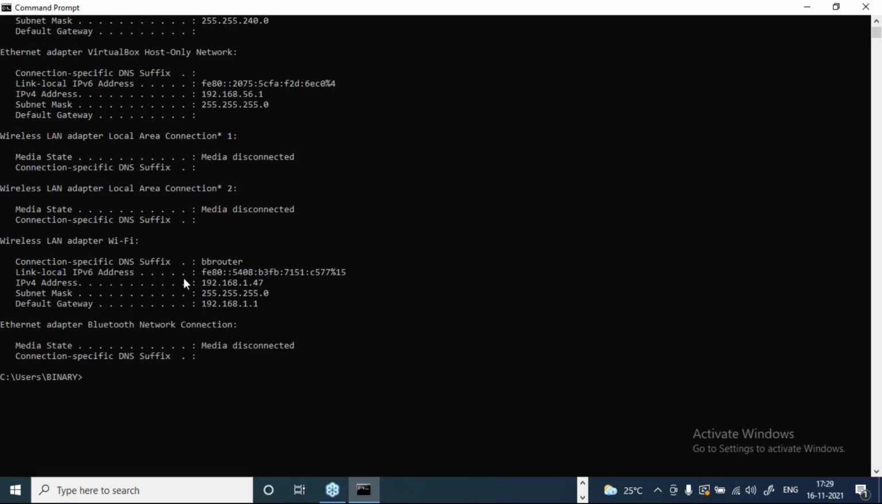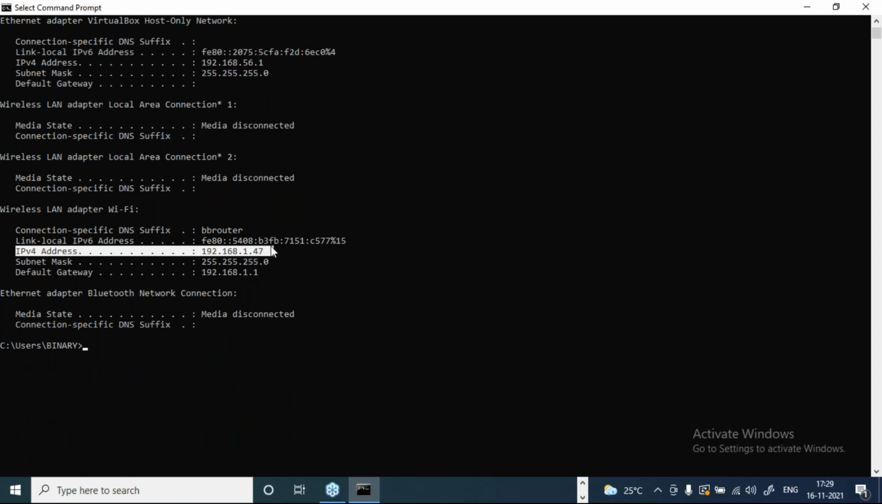Okay. So here you can observe my IP address of my machine is this, which is 1.47, and the default gateway. Can you observe here you have the IP address of your default gateway. In our case, whatever I have explained you, there it is your router. So here you can observe it is 192.168.1.1, right?